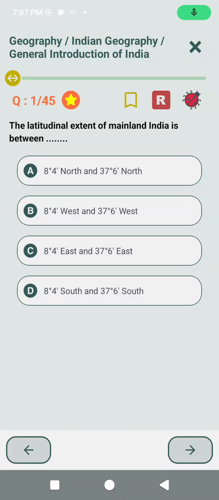Today we will discuss Indian geography, a general introduction of India. First, the latitudinal extent of mainland India is between 8 degree 4 minutes north and 37 degree 6 minutes north.